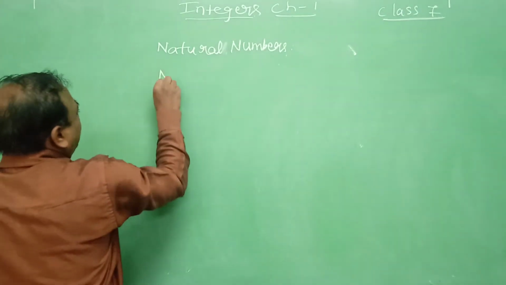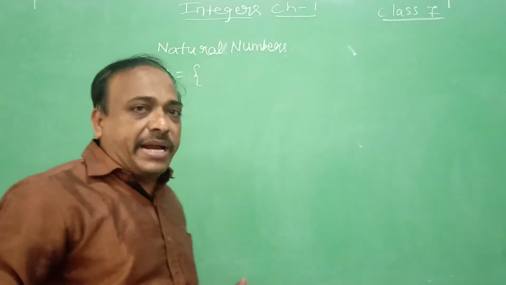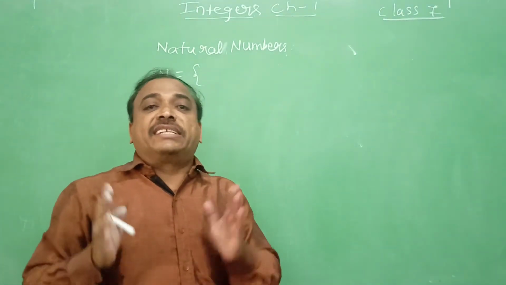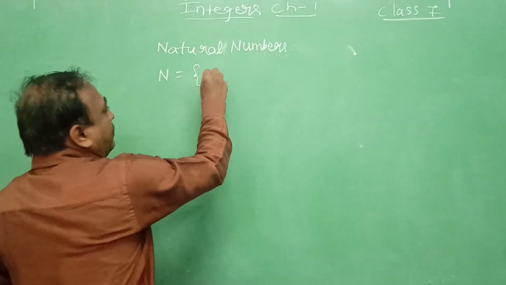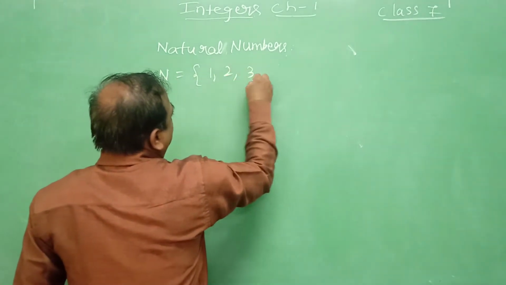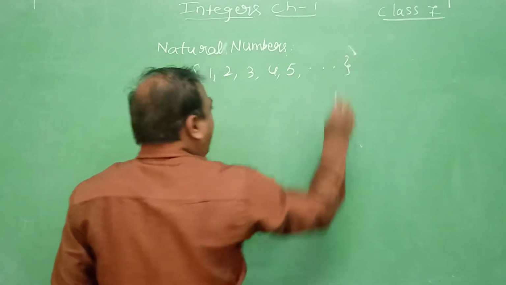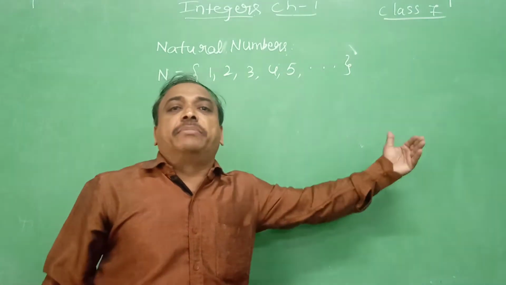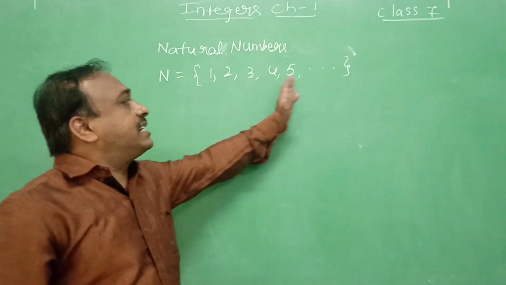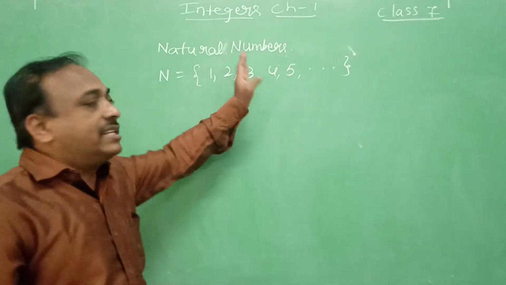That is, N is equal to, in flower brackets, 1, 2, 3, 4, 5, and so on. We use flower brackets here to represent the set, a collection of objects of the same kind. There are infinitely many numbers, uncountable, endless numbers, which is represented by 'and so on'. These are the natural numbers.